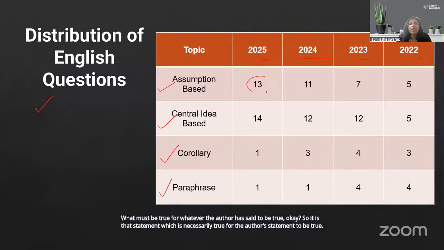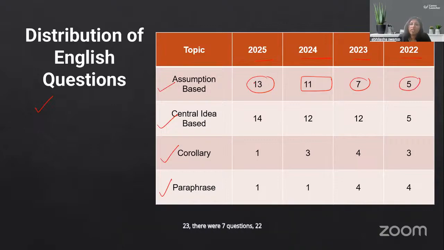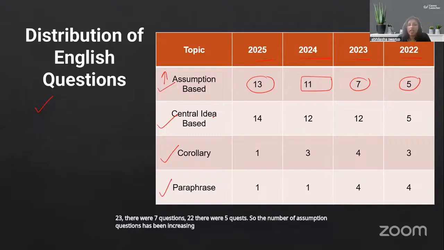Now in 25, there were 13 questions, in 24, there were 11 questions, in 23, there were 7 questions, in 22, there were 5 questions. So the number of assumption questions has been increasing every year and should continue at 13 or should go up.